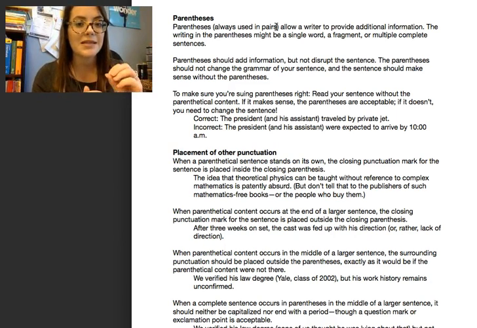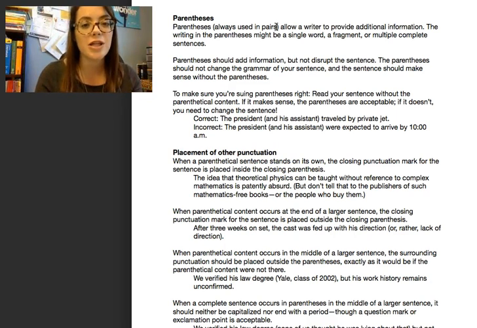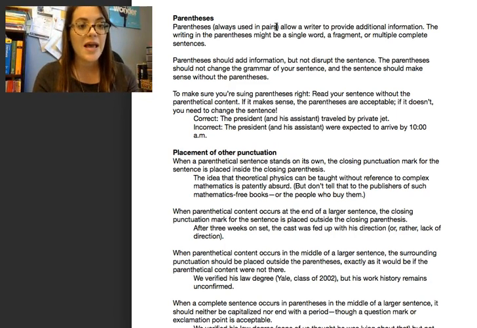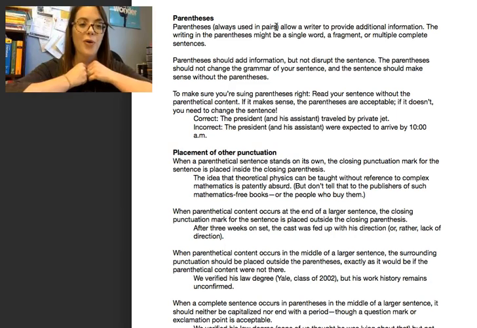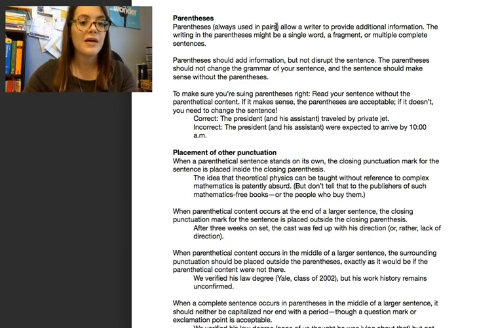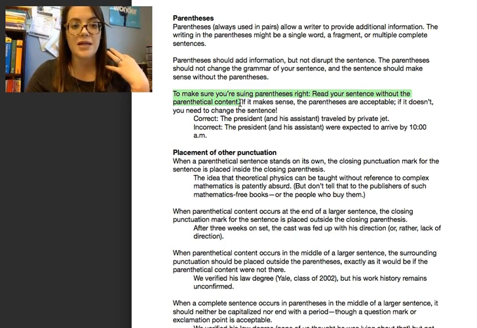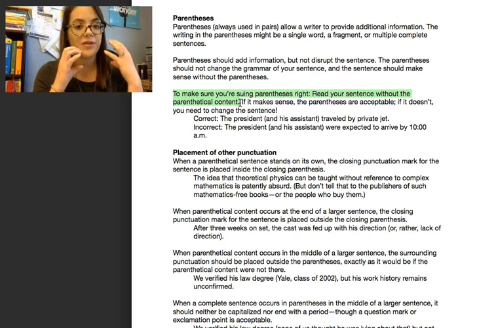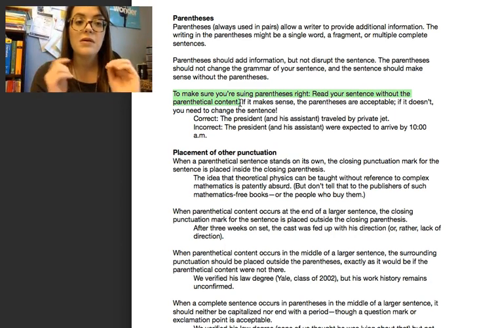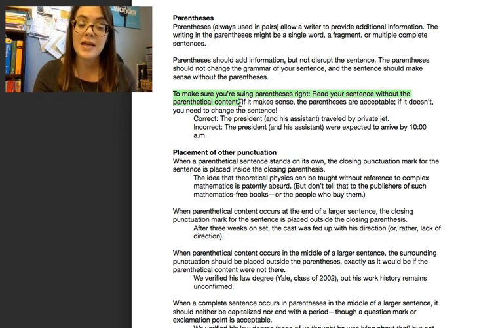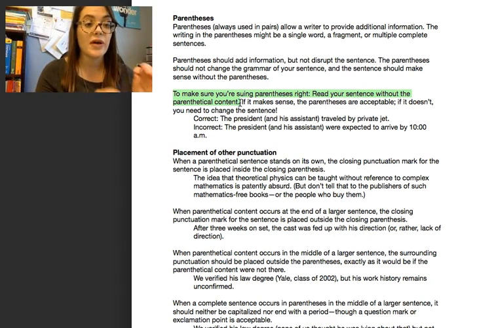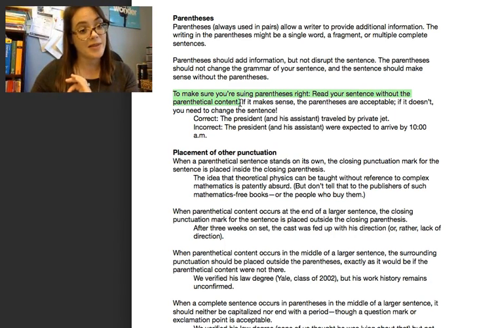Okay, so what that means is that the parentheses do not change the grammar of your sentence, and the sentence should still make sense if I take the parentheses out. That's what we call the parenthetical material. Okay, now to make sure you're using parentheses right, read the sentence without the parenthetical content. Okay, so without whatever you put in the parentheses. If it still makes sense, parentheses are acceptable. If it doesn't, you need to change the sentence so that it can work independently of the parentheses.